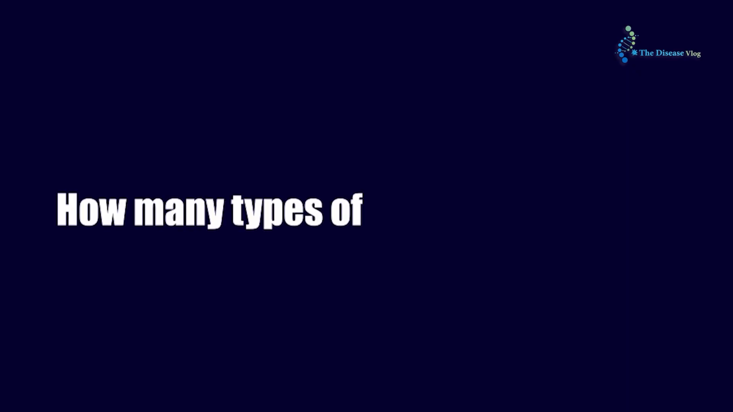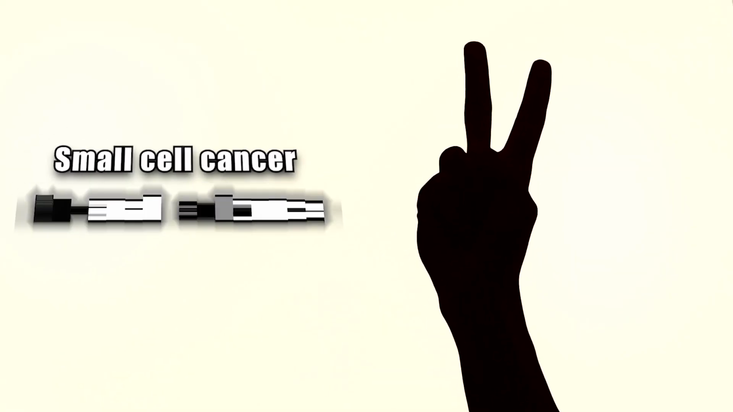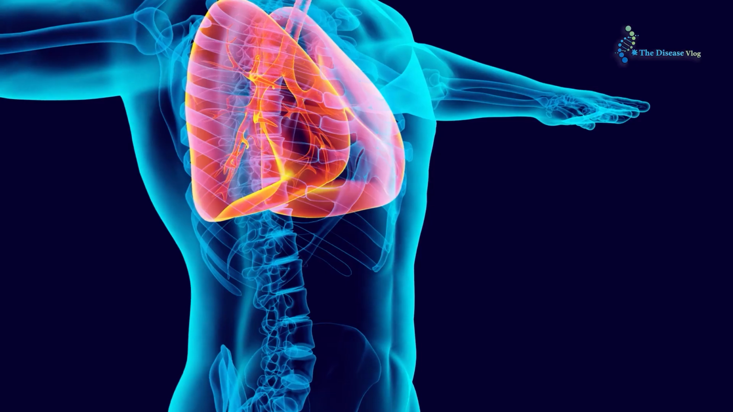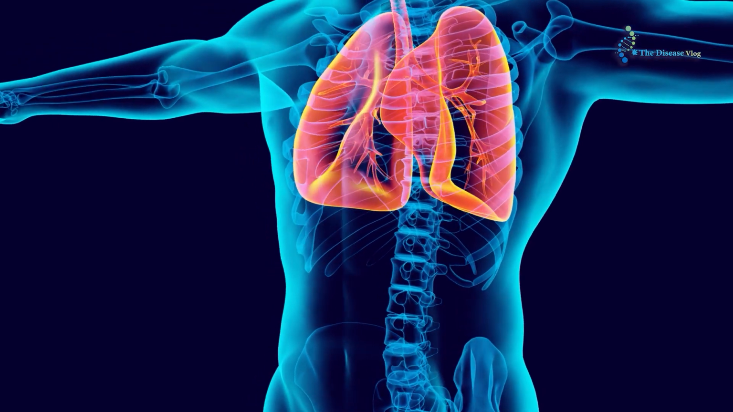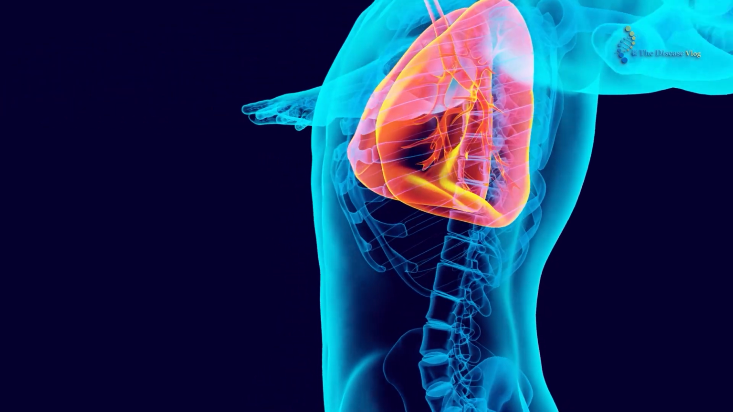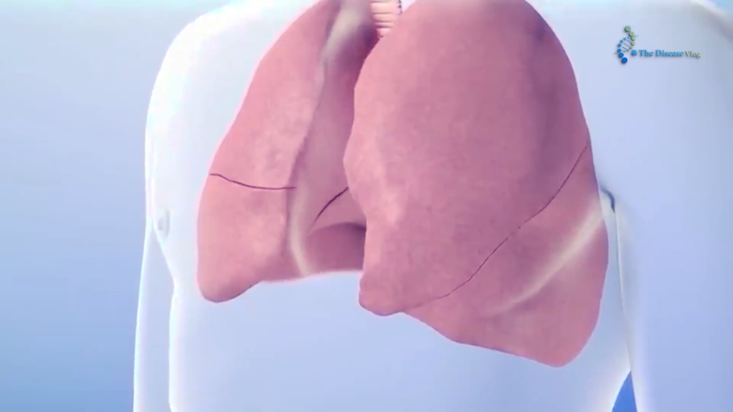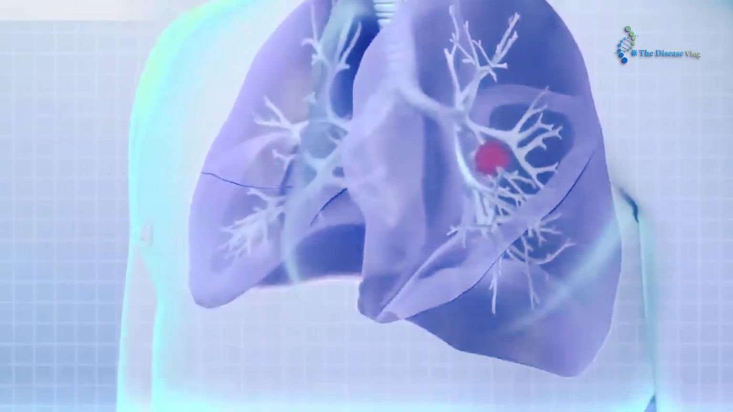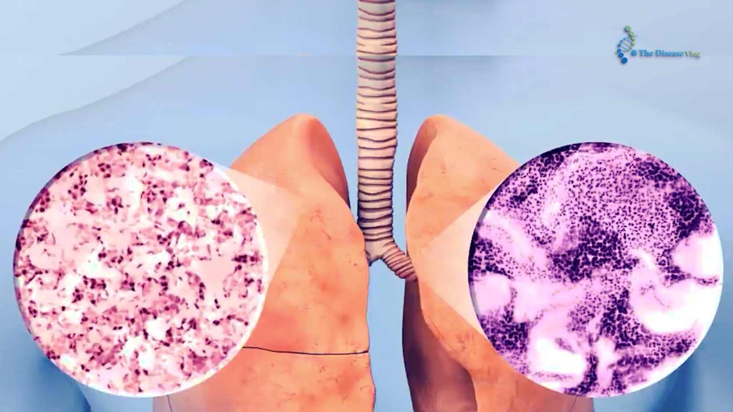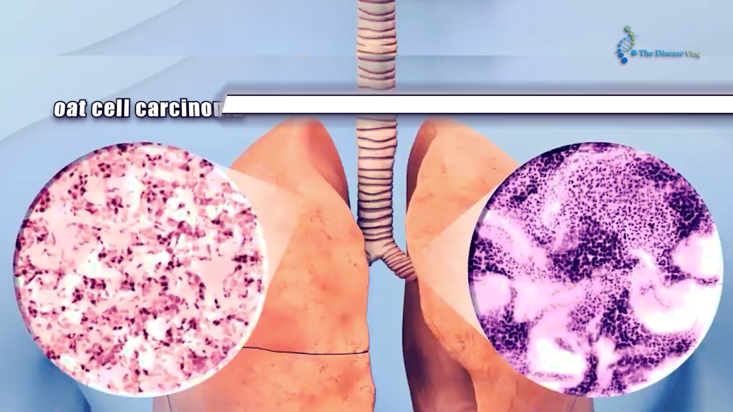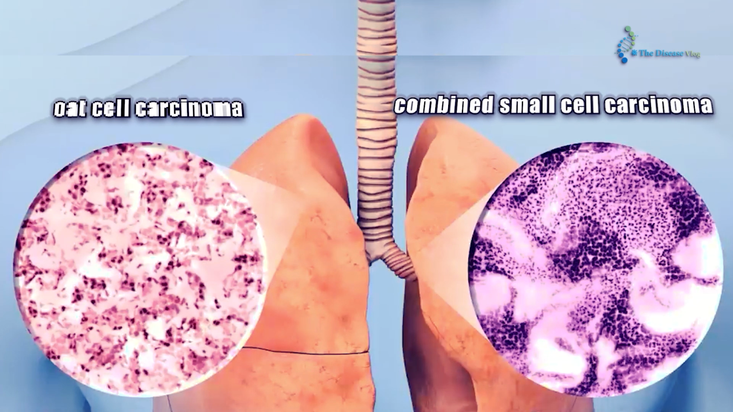How many types of lung cancer exist? There exist two main types of lung cancer: small cell cancer and non-small cell cancer. Small cell lung cancer: in this situation, lung cancer grows fast, but is found as small lung tumors, which spread to other parts of the body. It is often tough to treat this type of lung cancer. Certain types include oat cell carcinoma and combined small cell carcinoma.